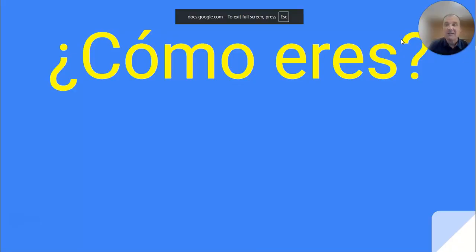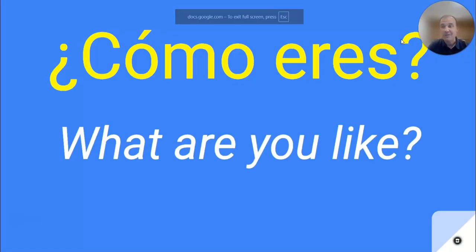And we're going to spend a lot of time this chapter, this week, next week, and the following week, being able to describe what we look like and what our personality is like, and also other people. So to get started, though, a lot of work just on the vocab. Really want to make sure you can get these words down. So we're going to work on vocab really hard. And once you have the vocab down, we'll dive some more into the grammar, eventually be able to describe what others are like in speaking and in writing.